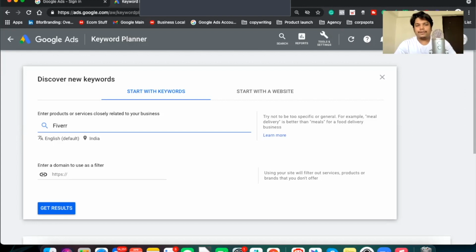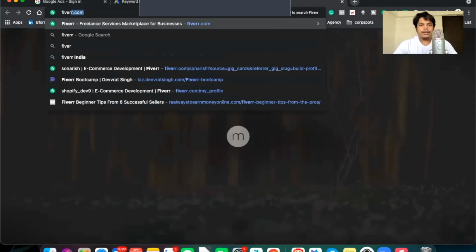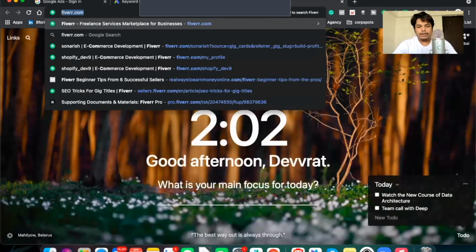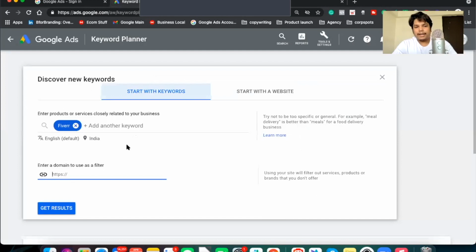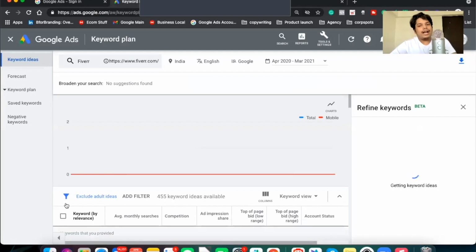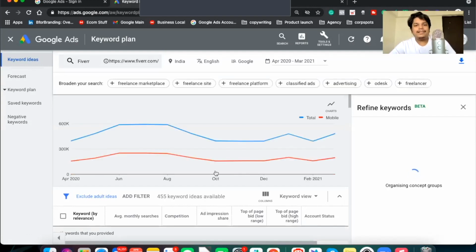Now, if I search for Fiverr and enter a domain as a filter, which means I have to put here the domain of fiverr.com. So I took the domain from here, I go here, and now on the keyword plan, I paste the link. Now I would hit the get results option. This is how I get all the keywords which are being searched by people.